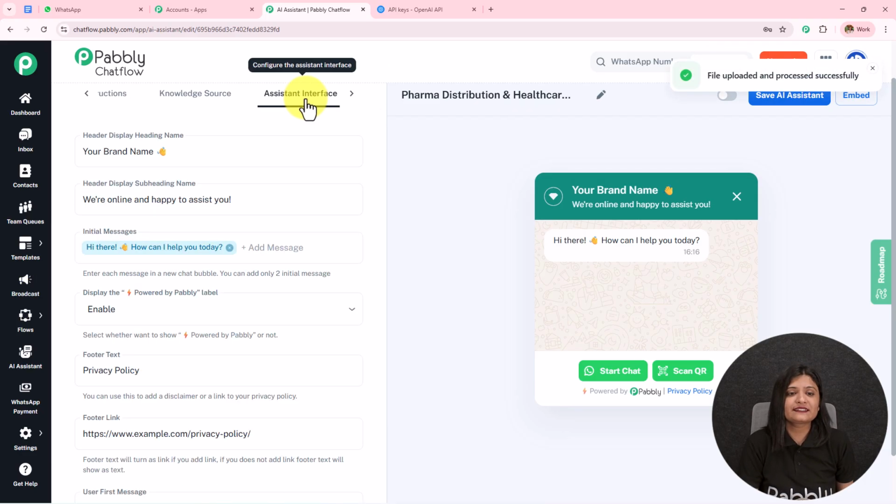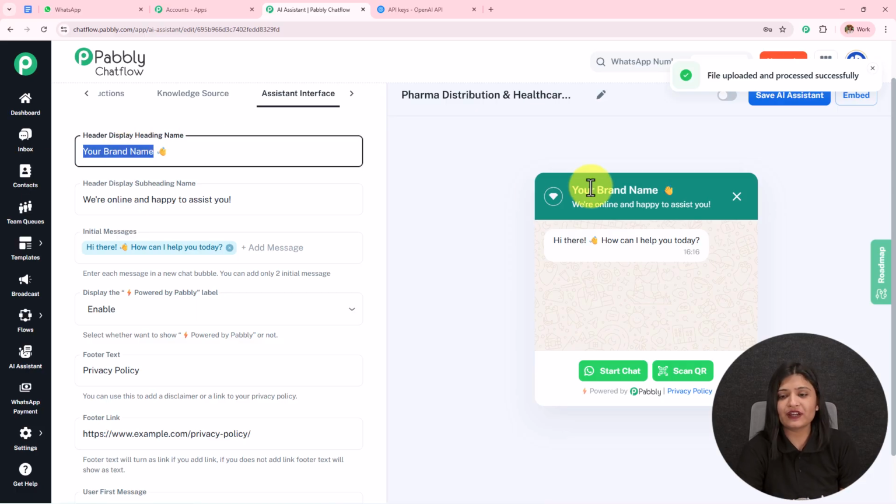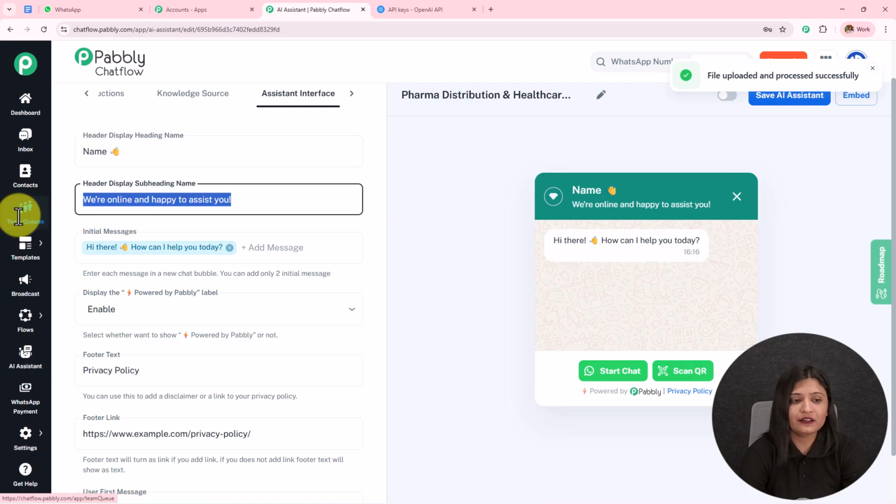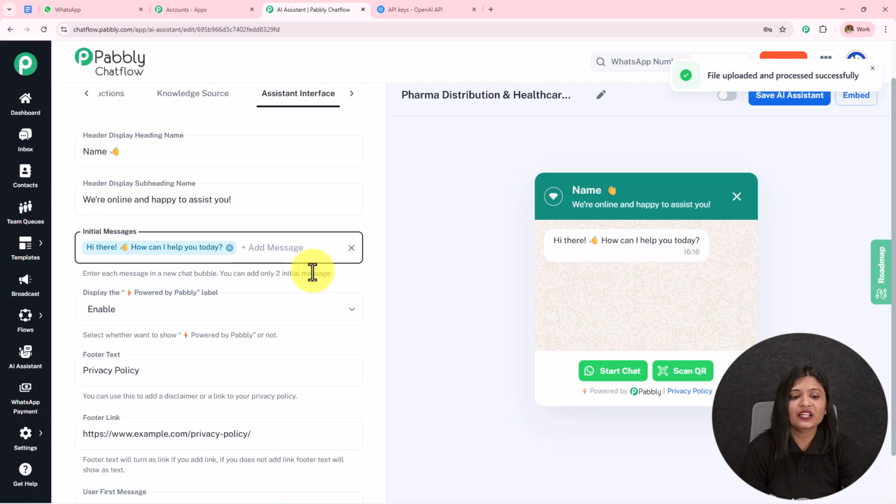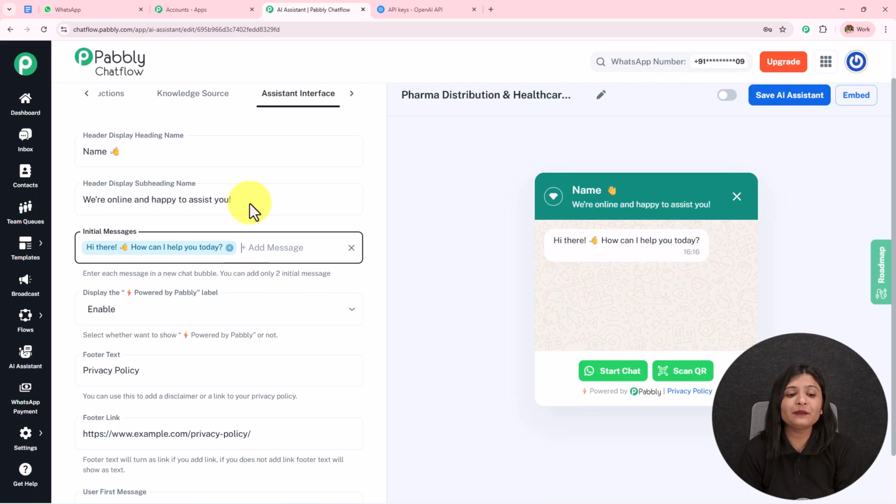Moving on towards the next step, we have this assistant interface. So over here you can see this heading name. If I remove this, it will be removed from here. If I enter, it will be entered here. You can enter the subheading or remove it. Then we have the initial messages. You can enter only 2 initial messages, and based on these messages, your AI agent is going to reply.